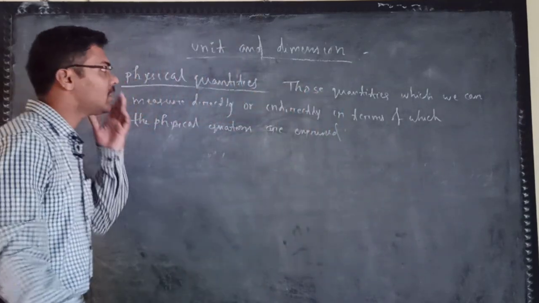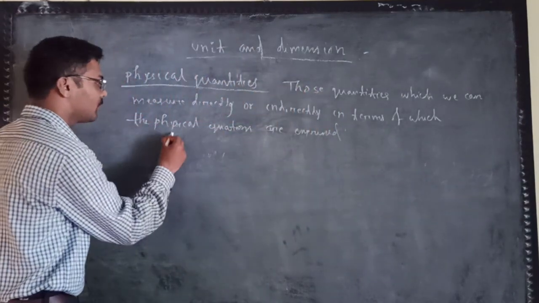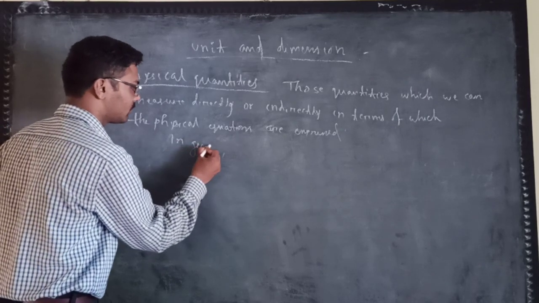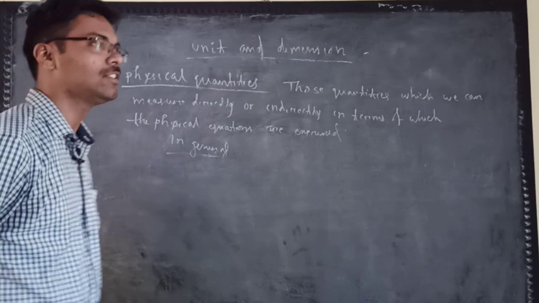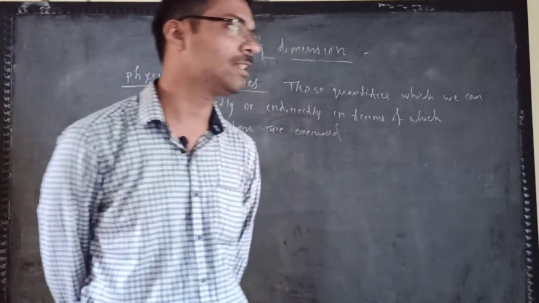So what are these physical quantities in general? In day to day life, what are the basic quantities?